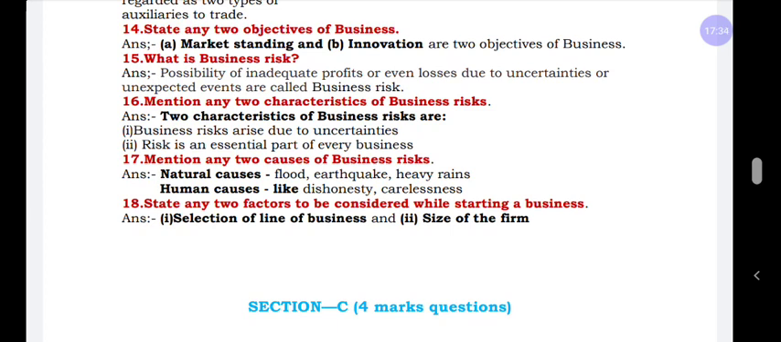And the last question is very important. State any 2 factors to be considered while starting a business. While you start the business, what are the factors required? One is selection of line of business. In this line of business you are deciding whether you have to go for commerce or industry. And next, size of the firm. That means according to the capital investment we can decide the size of the firm. You can just write these points for the 2 marks. Each point carries 1 mark.